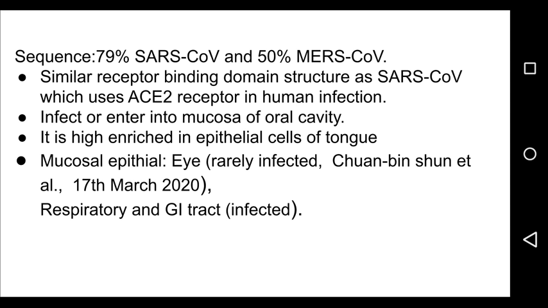High ACE2 expression was identified in type 2 alveolar cells of lung, esophagus, upper and stratified epithelial cells, absorptive enterocytes from ileum and colon, cholangiocytes, myocardial cells, kidney proximal tubule cells, and bladder urothelial cells. The oral cavity is highly enriched in epithelial cells. Among different oral sites, ACE2 expression was higher in the tongue than buccal and gingival tissues.